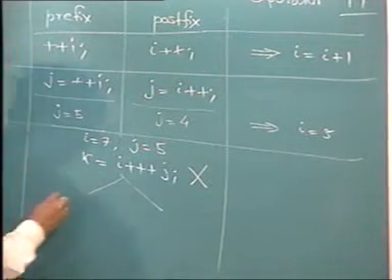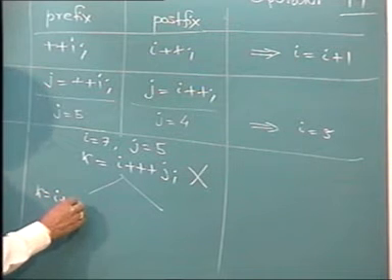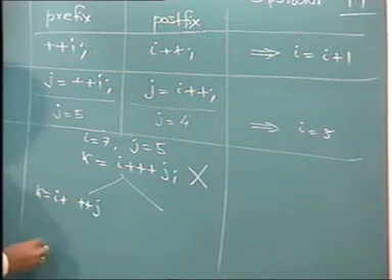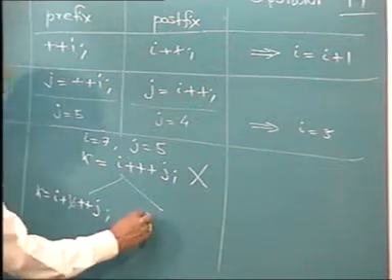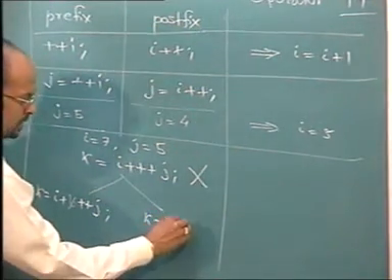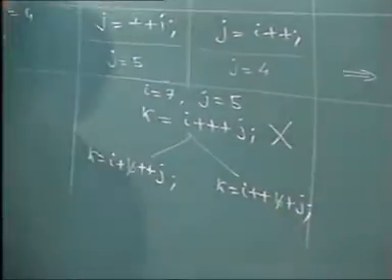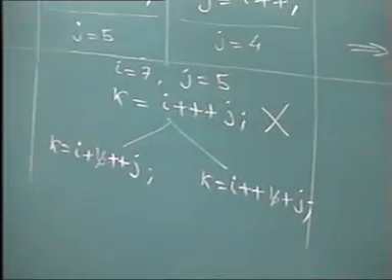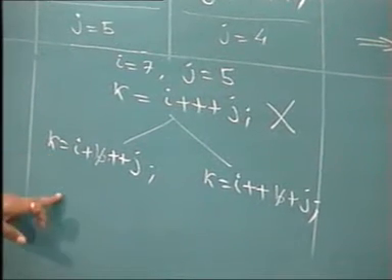Two valid things could be k equal to I plus plus space plus z, and here k equal to I plus space plus plus z. If you have understood, then just tell me what is value of k here.